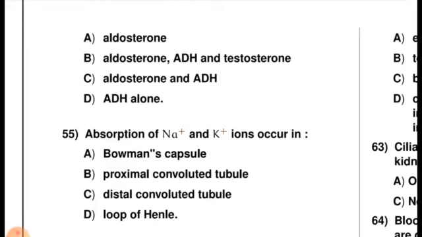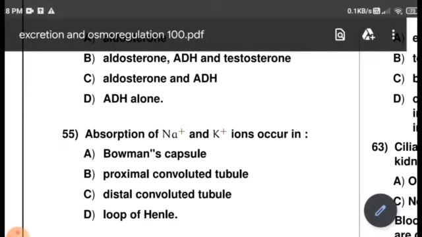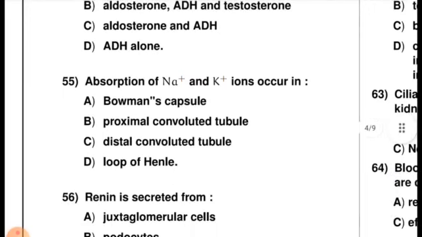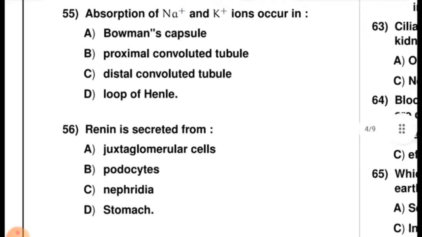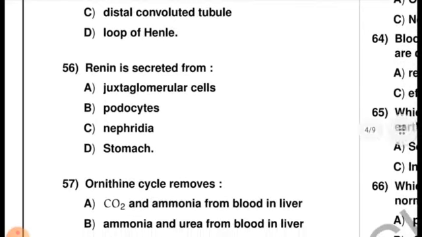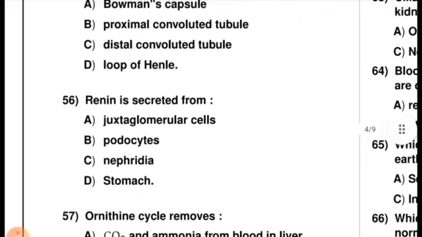The next question is question number 55. Absorption of sodium and potassium ions occurs in the distal convoluted tubule, that is the DCT of the renal tubule. Renin is secreted from juxtaglomerular cells, podocytes, nephridia or stomach. It is released from the juxtaglomerular cells, and here the right option is option A.